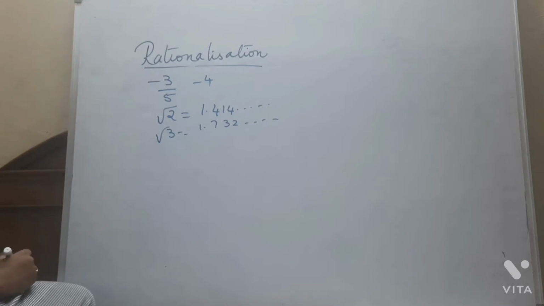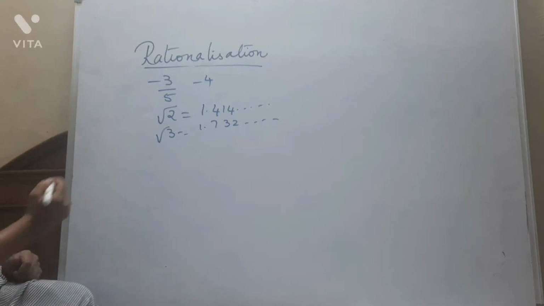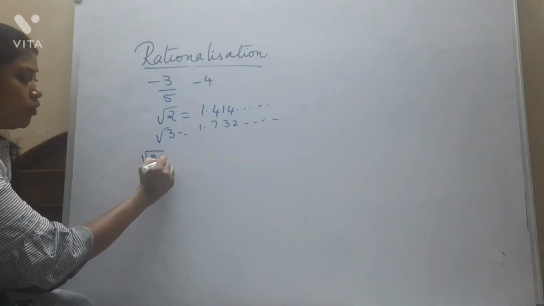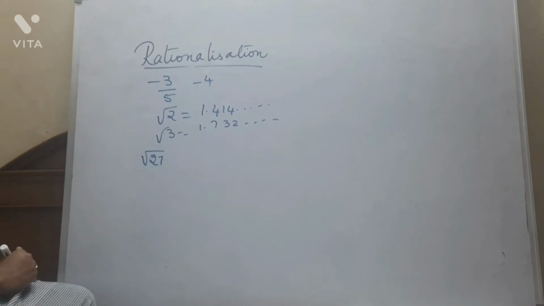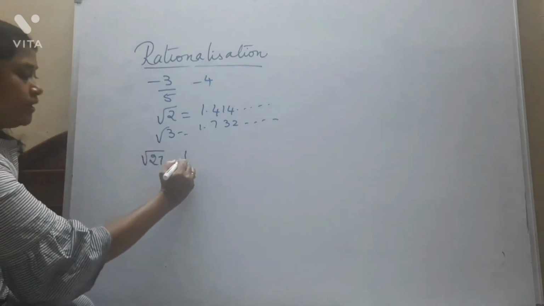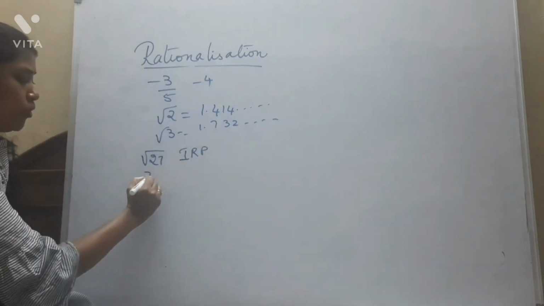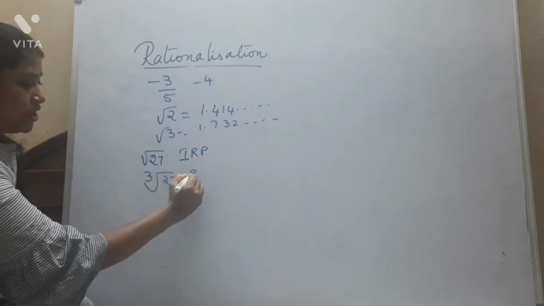An irrational number will not have a square root or a cube root or a fourth root or a fifth root, is it not? So all those numbers which cannot be expressed as powers of the same numbers, you call them irrational numbers. Now do you have a square root for 27? No. Why? Because 27 cannot be expressed as a square of any number, is it not? It is an irrational number, whereas the cube root of 27 becomes a rational number.